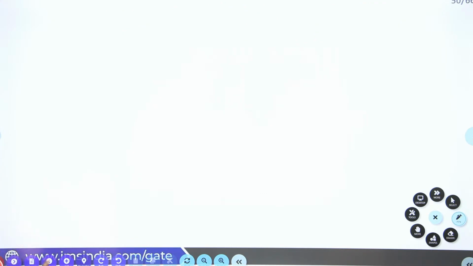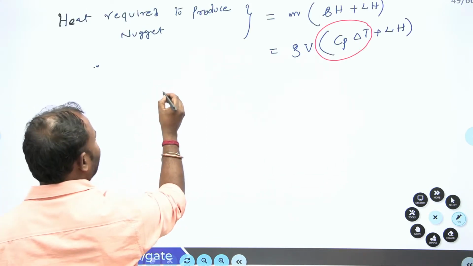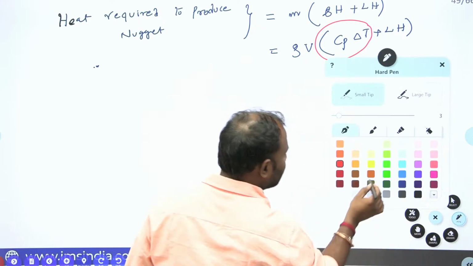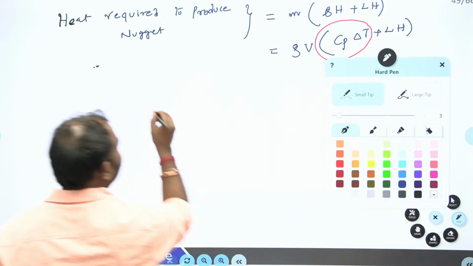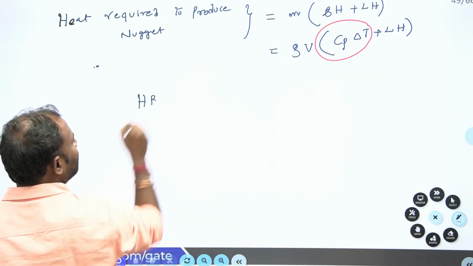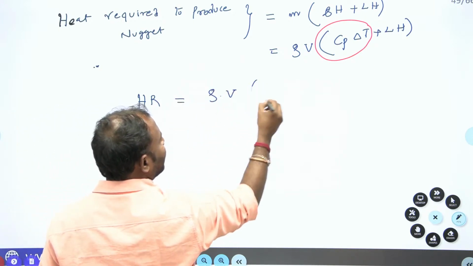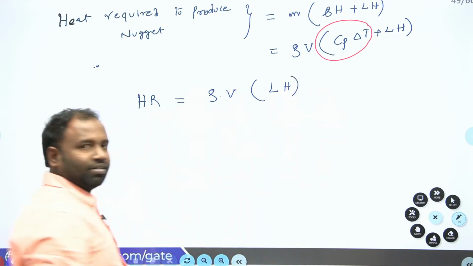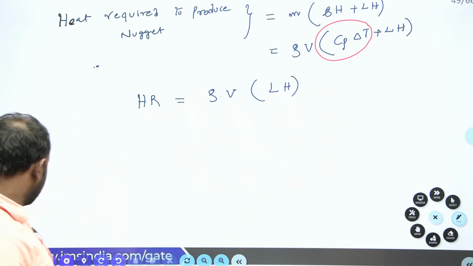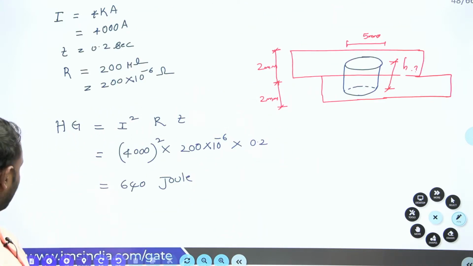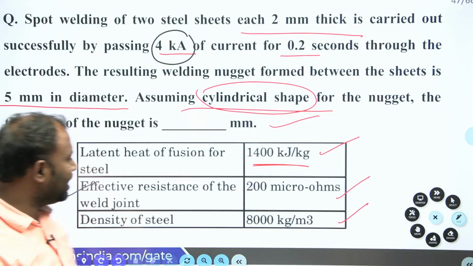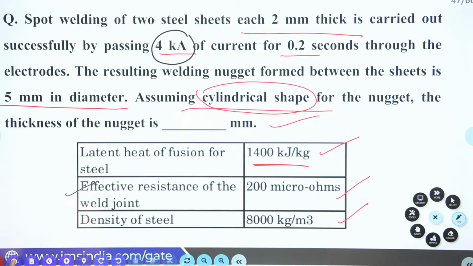Now I can write my heat requirement equal to rho into volume of the nugget into latent heat of melting. Rho is given in the problem: density of the steel is 8000 kg per meter cube.